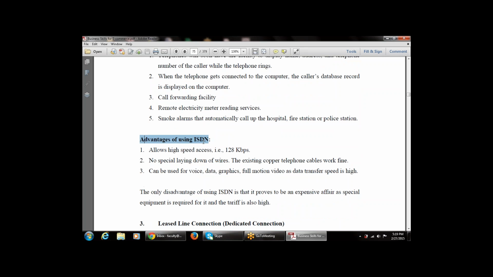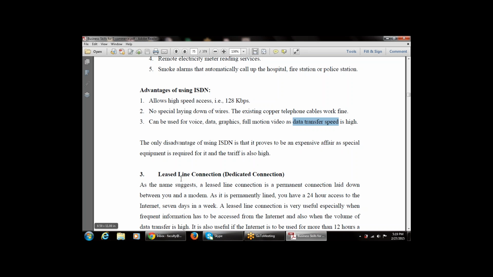Then we have studied the advantages of using ISDN. It allows high speed access, around 128 kbps. There is no special laying down of wire required, as the existing copper telephone wires work fine for ISDN. It can be used for voice, data, graphics, and full motion video, and the data transfer rate is high.